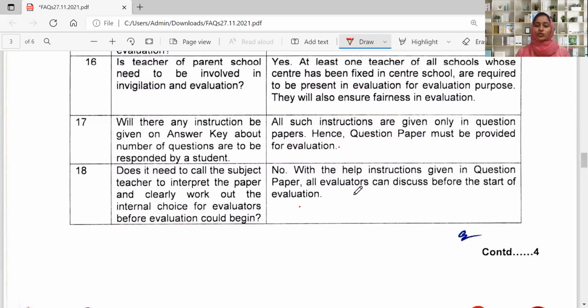That's why the question paper should be provided to them before the evaluation, so that they will understand the headings and how the question is asked. In that way, they will understand the instructions, and they'll be able to do their evaluation effectively. I hope that you have all understood your role as an evaluator, coordinator, and invigilator effectively.